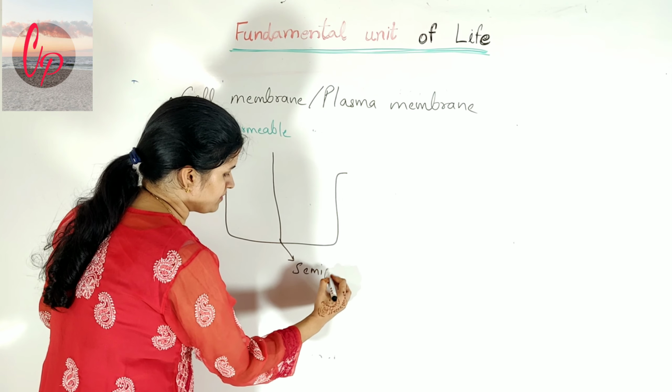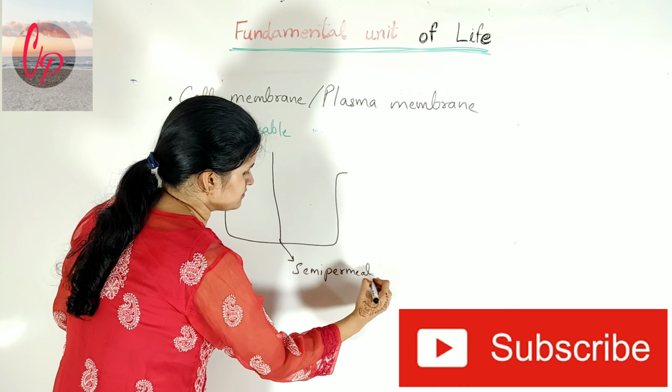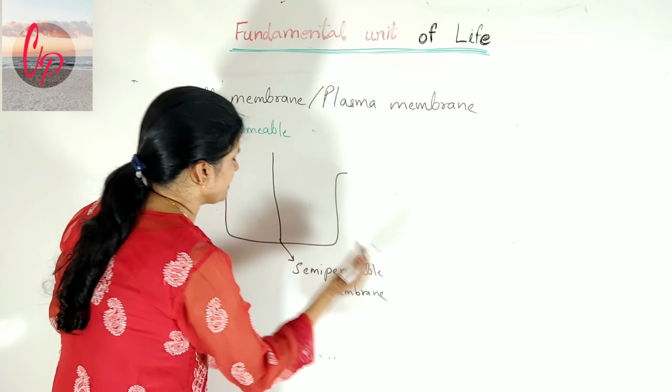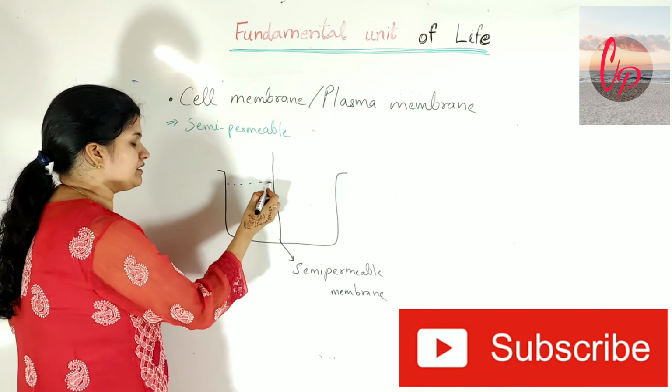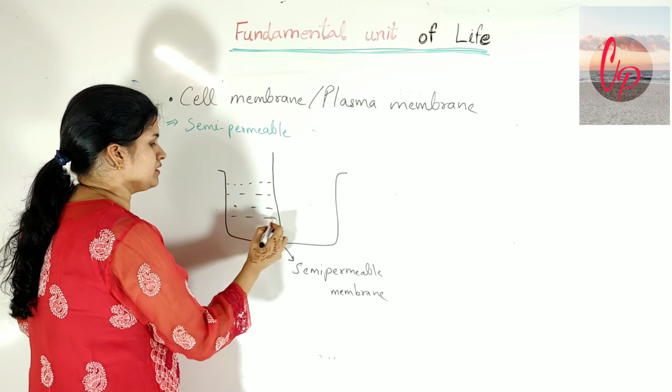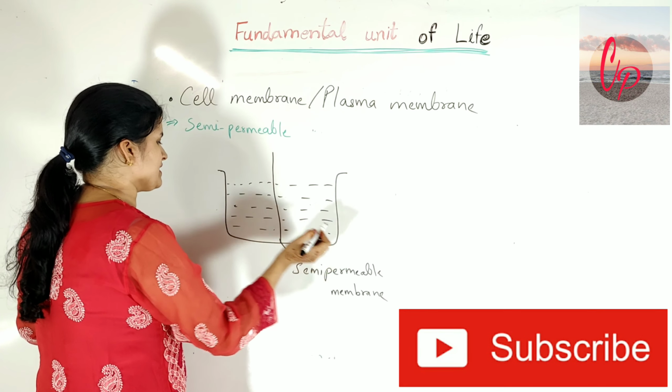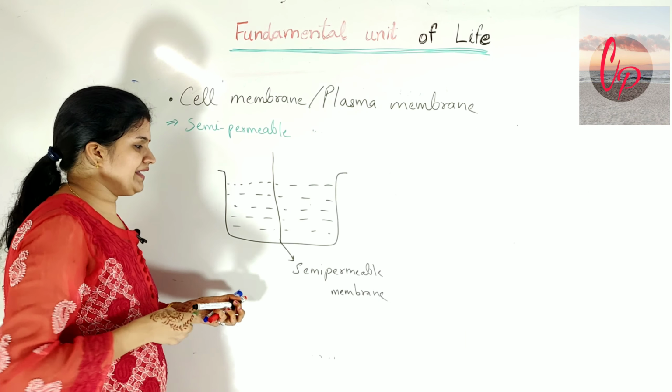Suppose we have taken an equal amount of solvent on both sides, say 1 liter of water.